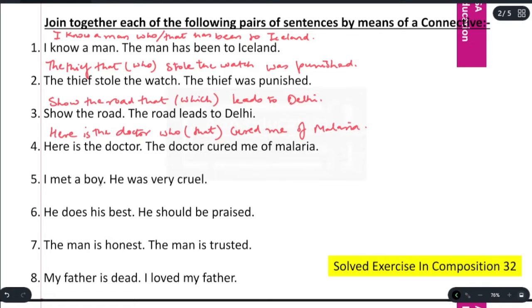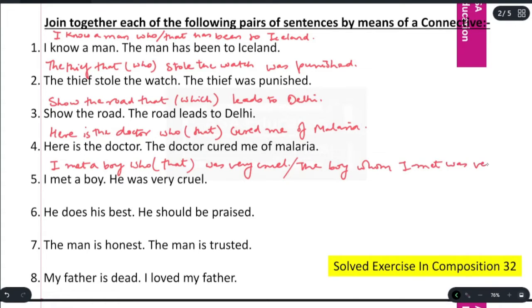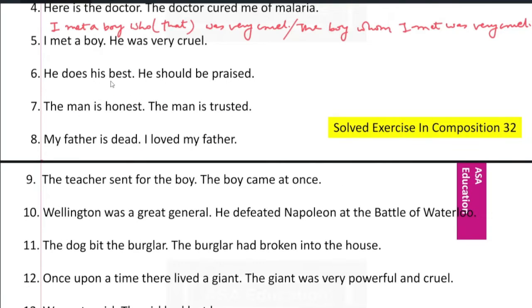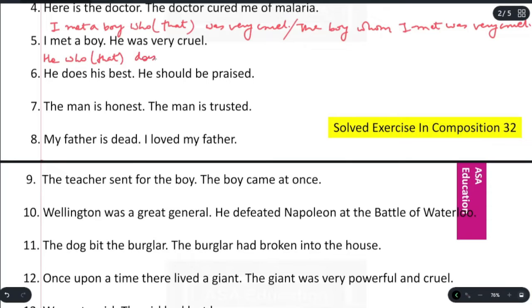I met a boy. He was very cruel. तो हम दो तरीके से लिख सकते हैं. I met a boy who or that was very cruel. दूसरा तरीका ये हो सकता है. The boy whom I met was very cruel. He does his best. He should be praised. He who or that does his best should be praised.